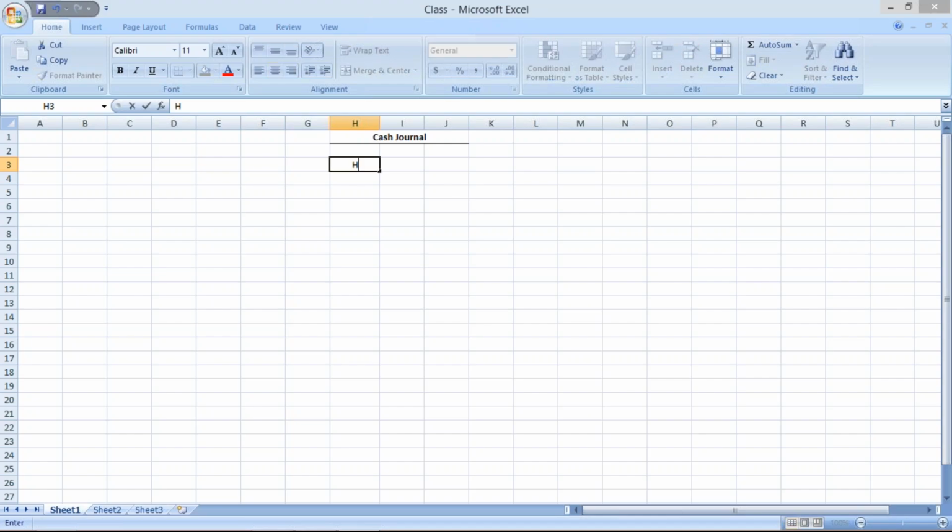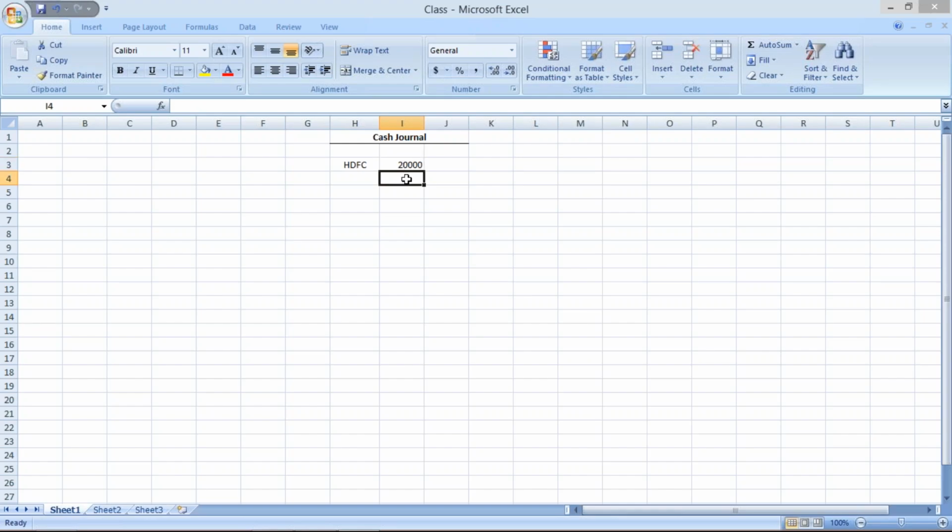Let's suppose from HDFC they withdraw 20,000. That is the limit generally. That amount will be kept by the accountant or cashier, and whatever purchases take place, he is going to pay from this fund, from this 20,000.